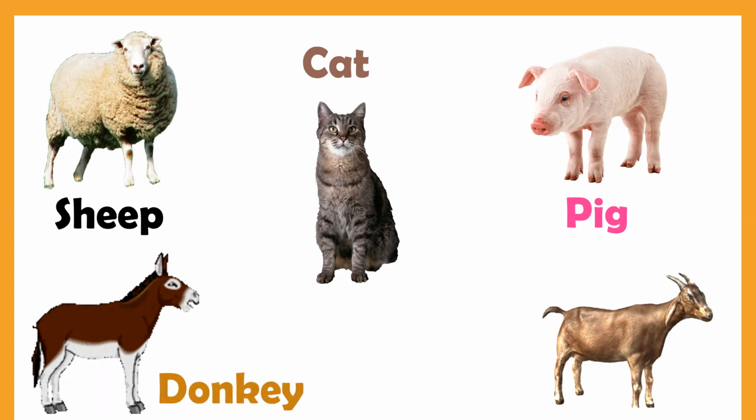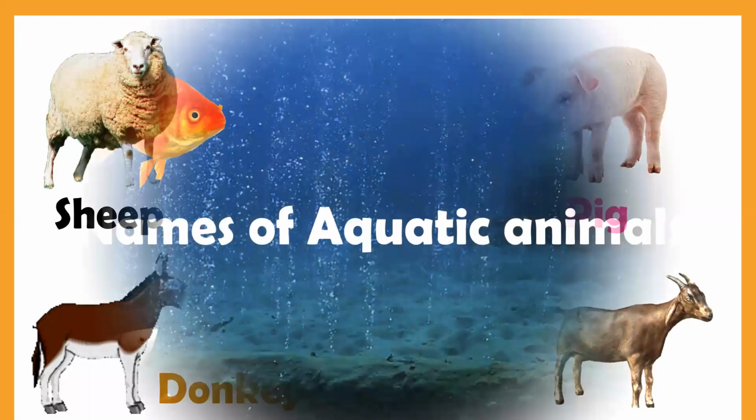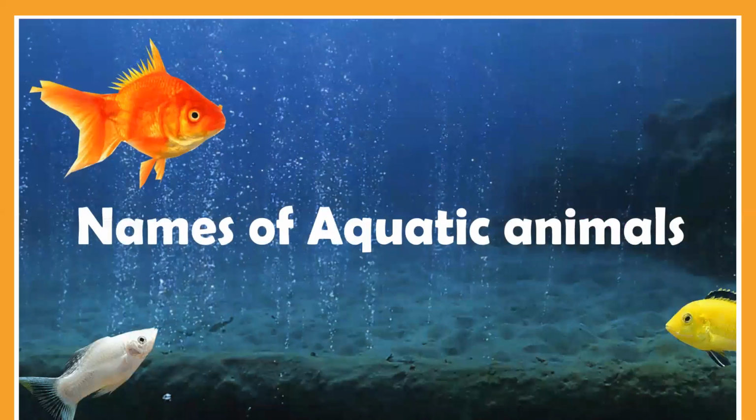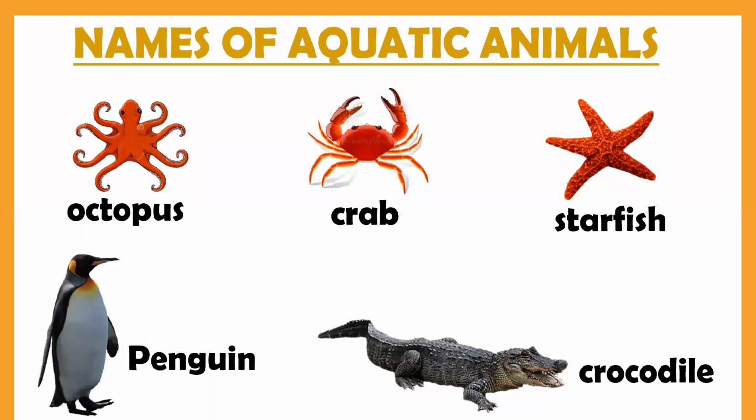Then D-O-N-K-E-Y, donkey. Then goat, G-O-A-T, goat. These are domestic animals. Now we will learn names of aquatic animals. So here are some aquatic animals.